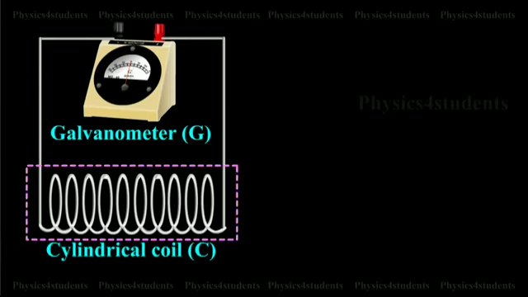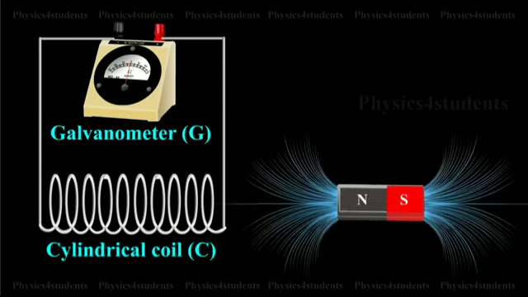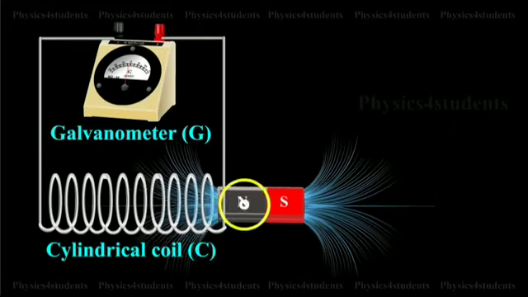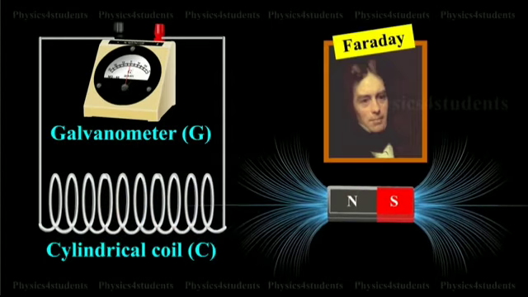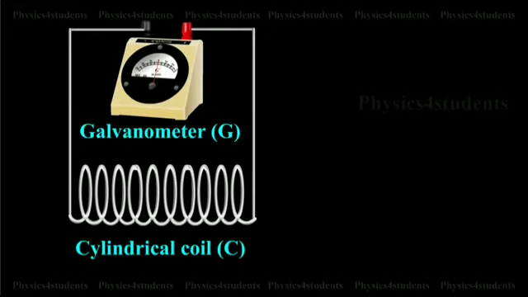First experiment. Consider a closed circuit consisting of coil C of insulated wire and a galvanometer G. The galvanometer does not indicate deflection as there is no electric current in the circuit. When a bar magnet is inserted into the stationary coil with its north pole facing the coil, there is a momentary deflection in the galvanometer. This indicates that an electric current is set up in the coil.